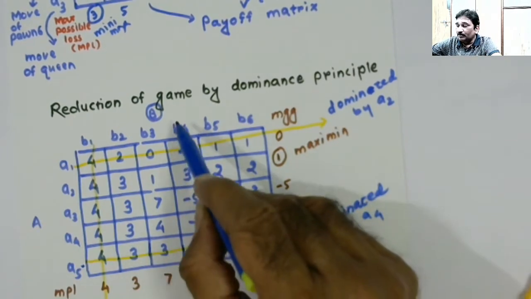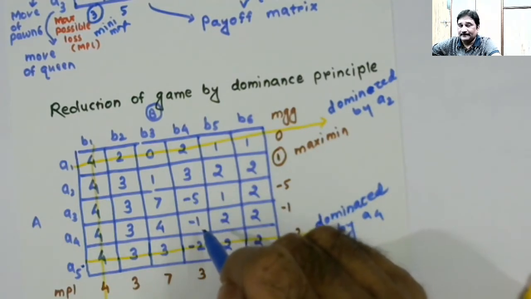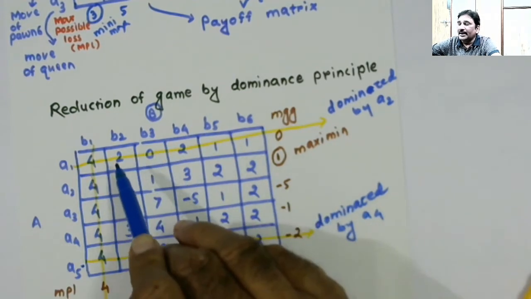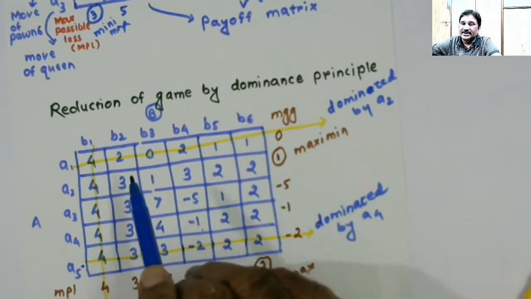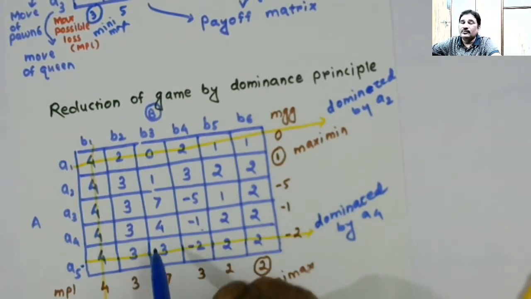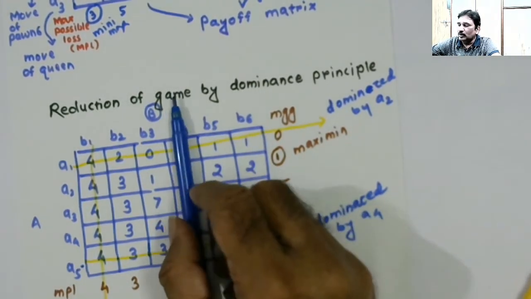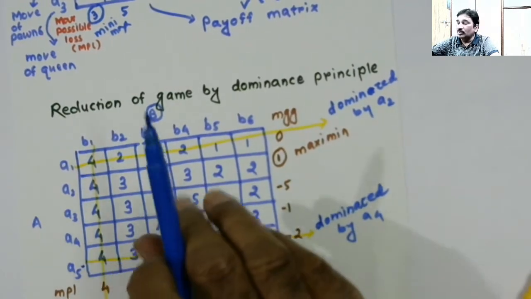So B4 results in lesser losses as compared to those incurred by selecting course of action B2. So in the presence of B4, B2 will never be used. All the values in the B4 column are lesser than all the values in the B2 column.